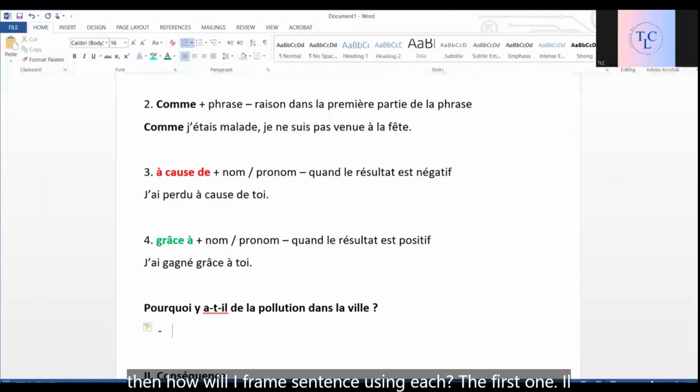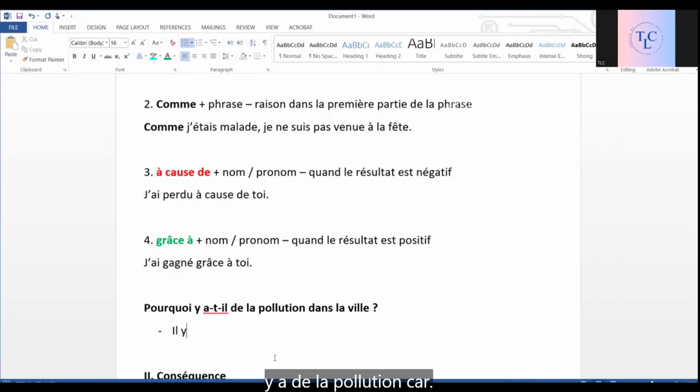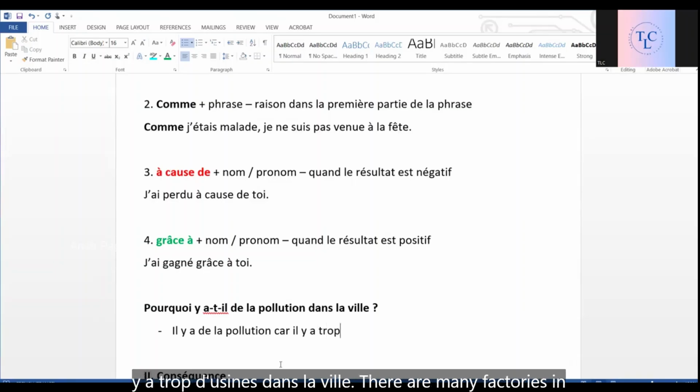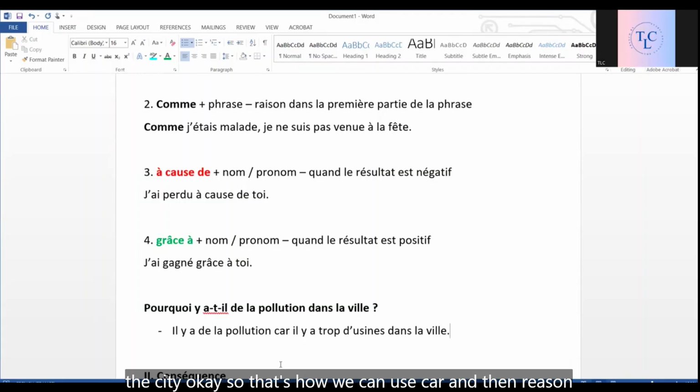The first one, il y a de la pollution car, yes, we can say car, il y a trop d'usines dans la ville. There are many factories in the city. Okay. So that's how we can use car.